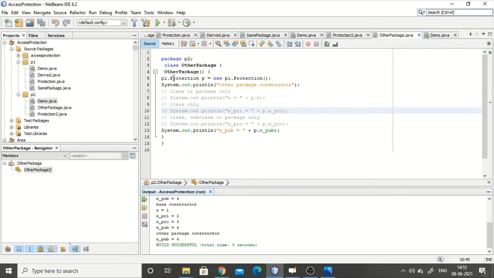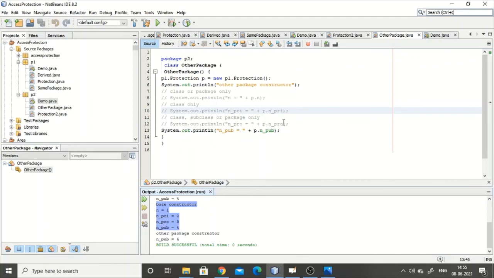Here I'm calling p1 dot, why am I calling p1? Because it is in a different package. So p1 dot protection p is equal to new p1 dot protection. So when I call this particular statement, these things will be executed. That means the protection 1 constructor, whatever is there, will be executed, and the other package statement, and then only this will be printed.